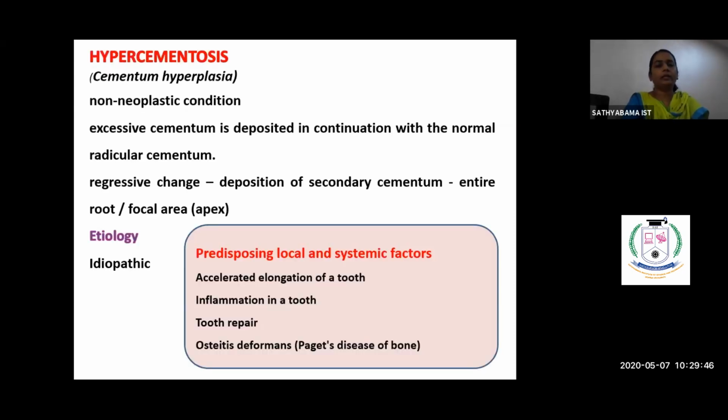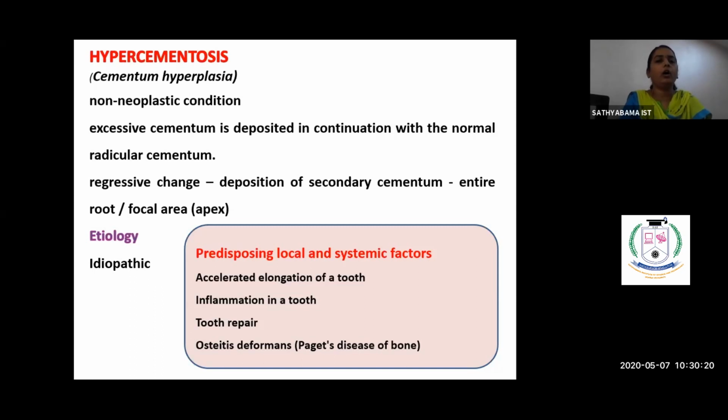Next is the one involving cementum. So it is mainly the hypercementosis. We don't have something called as hypocementosis. Okay, so it is the hypercementosis, or otherwise called as cemental hyperplasia. It is a non-neoplastic condition where there is excessive deposition of cementum at a continuous rate. Okay, so it is considered again as a regressive change, and there is more deposition of secondary cementum, that is the cellular cementum.